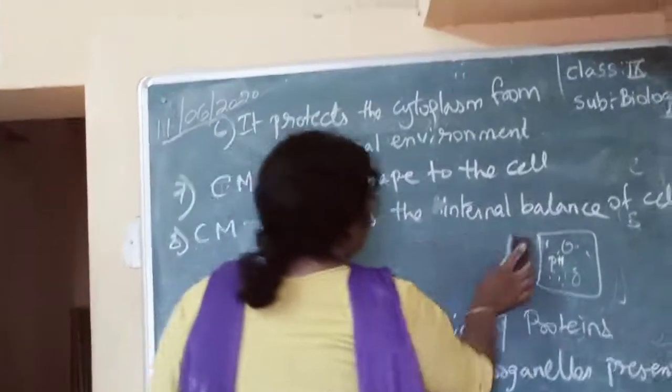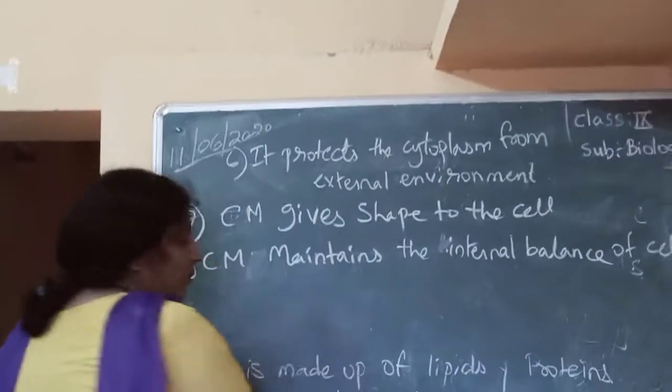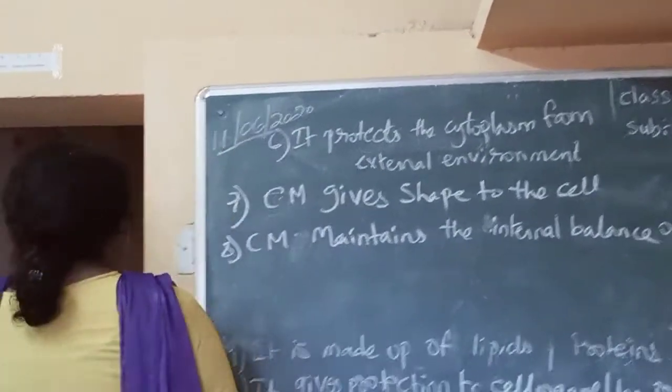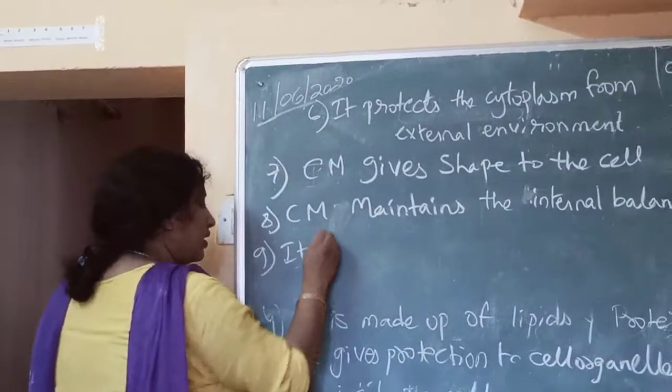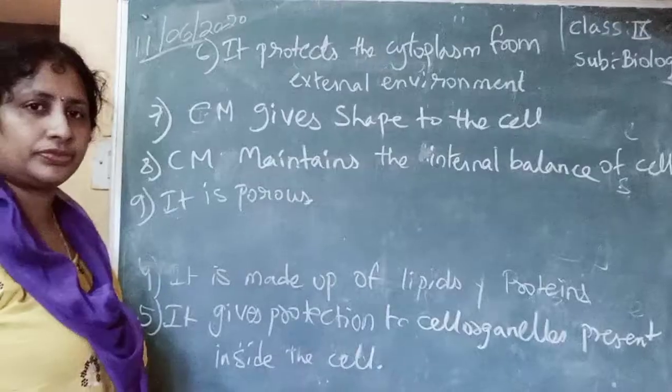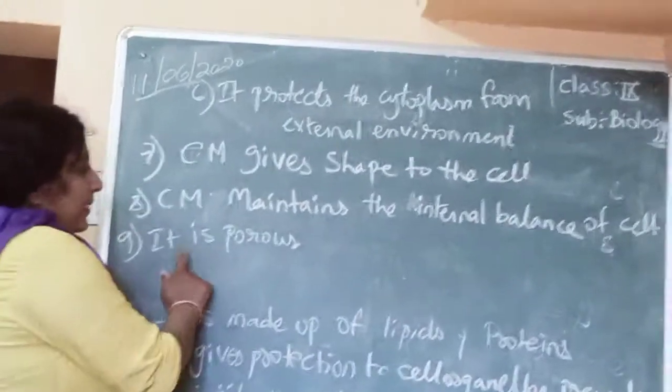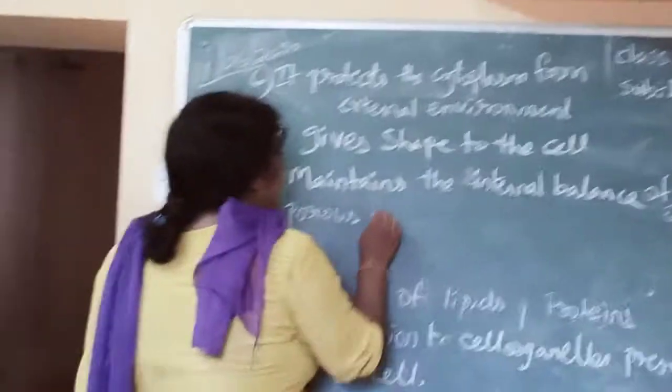Next, cell membrane is porous. So cell membrane is very important. It is porous in structure, means